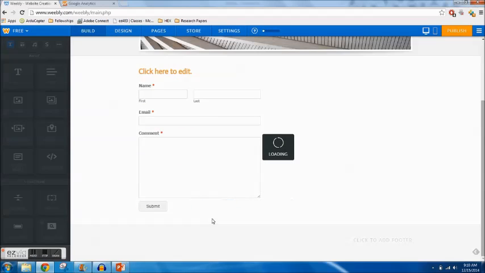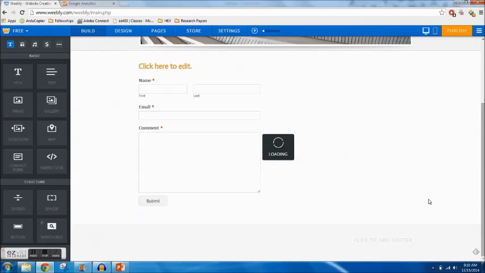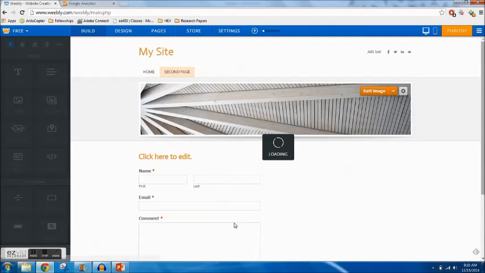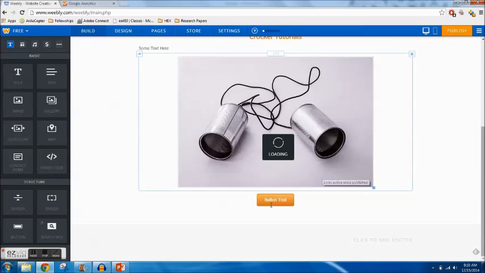So I'm going to drag this embed code here, insert that script. It's exactly the same script and disappears. Awesome. Now we have Google tracking on our website. So let's say that I've spent the time to really get this website perfect. It does exactly what I want it to. Let's go ahead and publish.